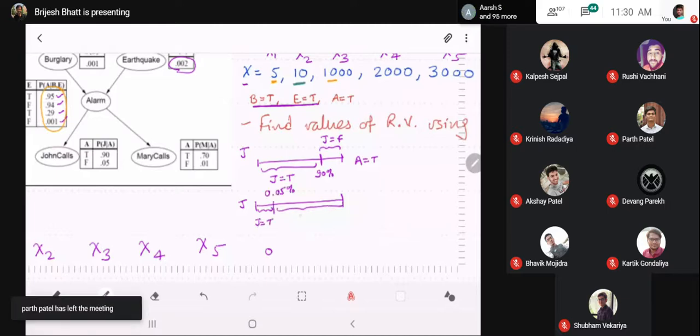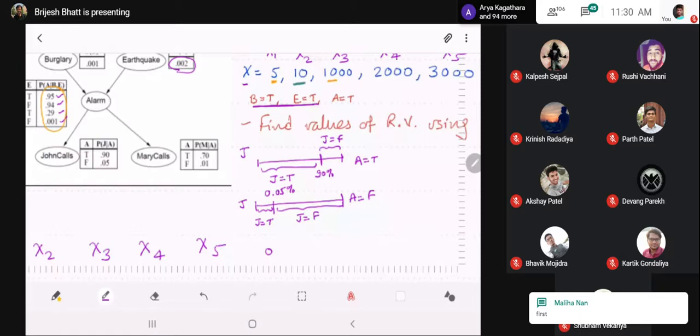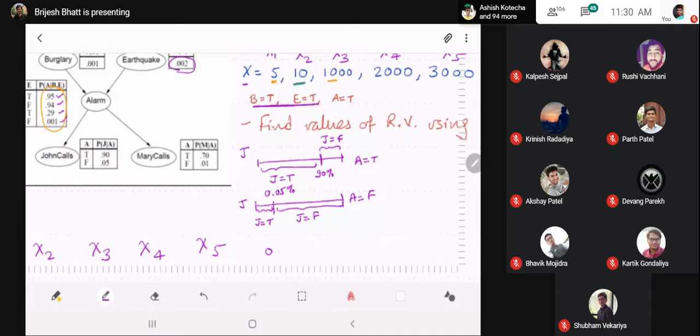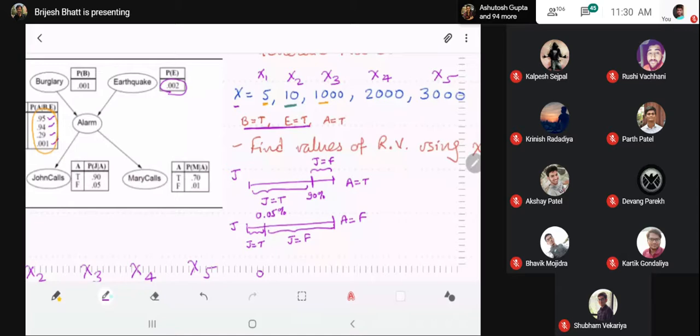Again the same question: out of these two sticks, which one would we choose? The first one, because we have drawn A is equal to true in this iteration.